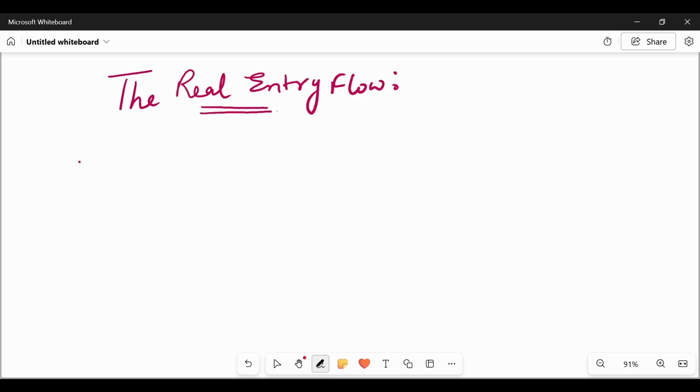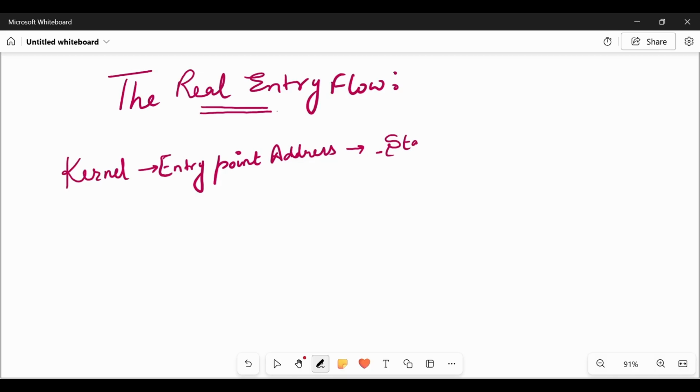Everything starts from the kernel. So first, the kernel is reading the entry point address. This address we will find in the ELF file. When it reads the address, it finds underscore start. And we see that underscore start is calling libc start main.